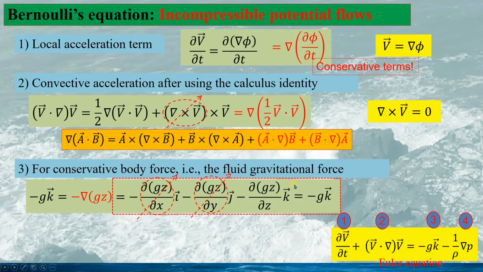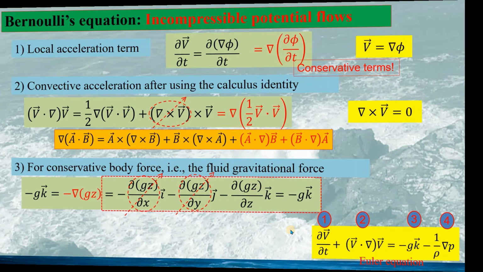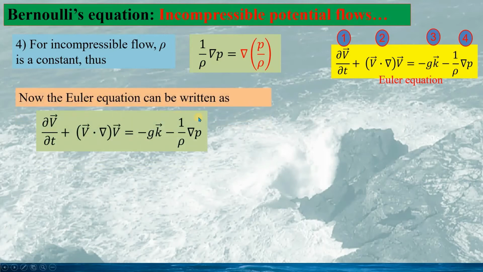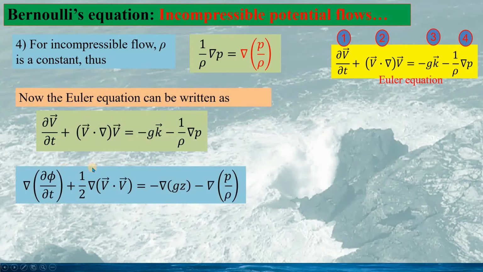Thus, we have this expression. For the pressure term, since we consider incompressible flow, the density of the flow is constant. Thus, we can easily write this expression in conservative form. Therefore, the Euler equation can be written as this, and all 4 terms are expressed in conservative form.